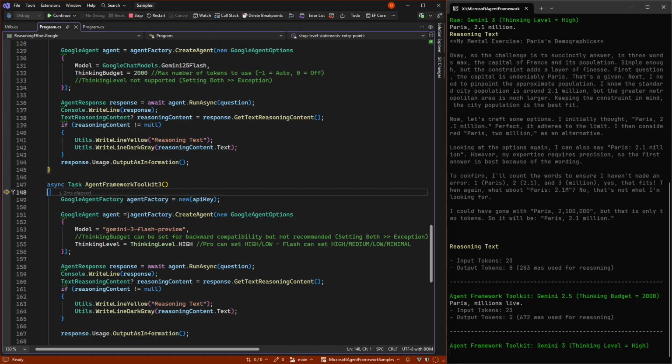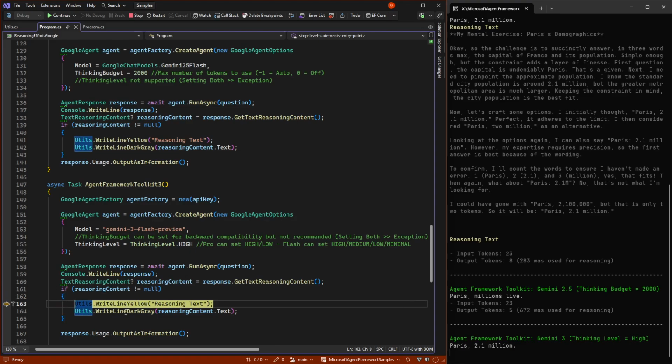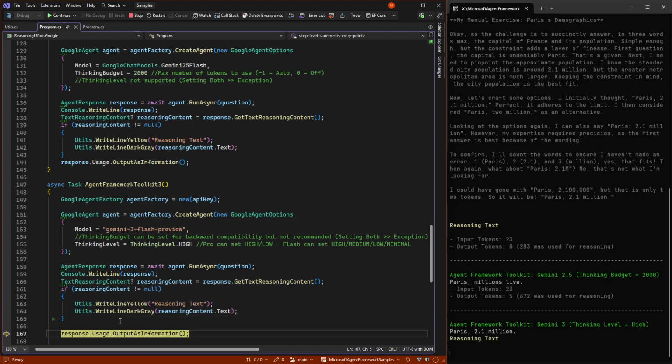And the same goes for Gemini 3, where we can set the thinking level as we saw before. And it comes back fairly quickly, and we can just get our reasoning back as normal.